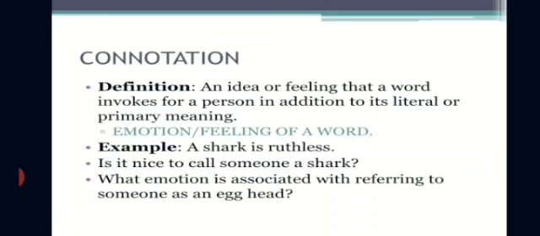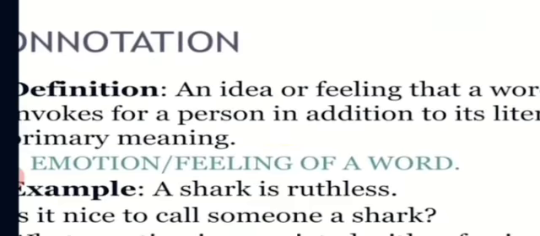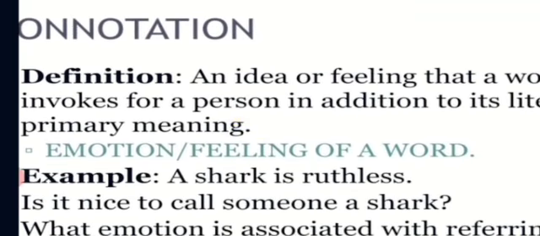Now coming to the next one, connotation. Connotation is an idea or feeling that a word invokes for a person in addition to its literal primary meaning. See, it shows an emotion or a feeling of a word. So you can say it is something suggested by a word or thing. It is indeed the emotional association of the word and the feelings and images it brings to mind.